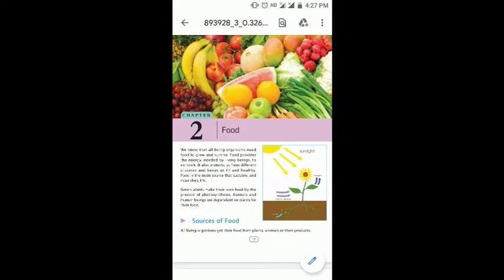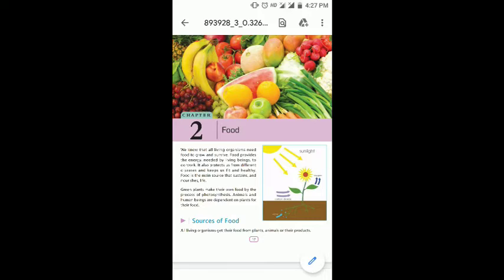Today we are going to start the second chapter of your book, which is food. So, we all know that all living organisms need food to grow and to survive. Food provides the energy needed by living beings to do work. It also protects us from different diseases and keeps us fit and healthy. All these things I hope you already know.